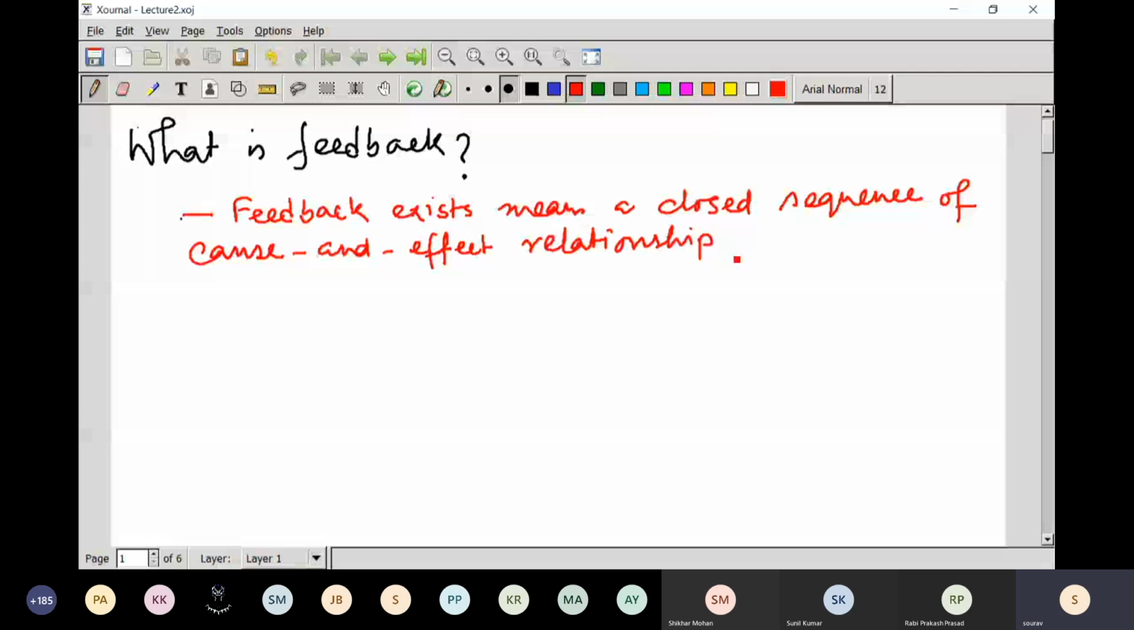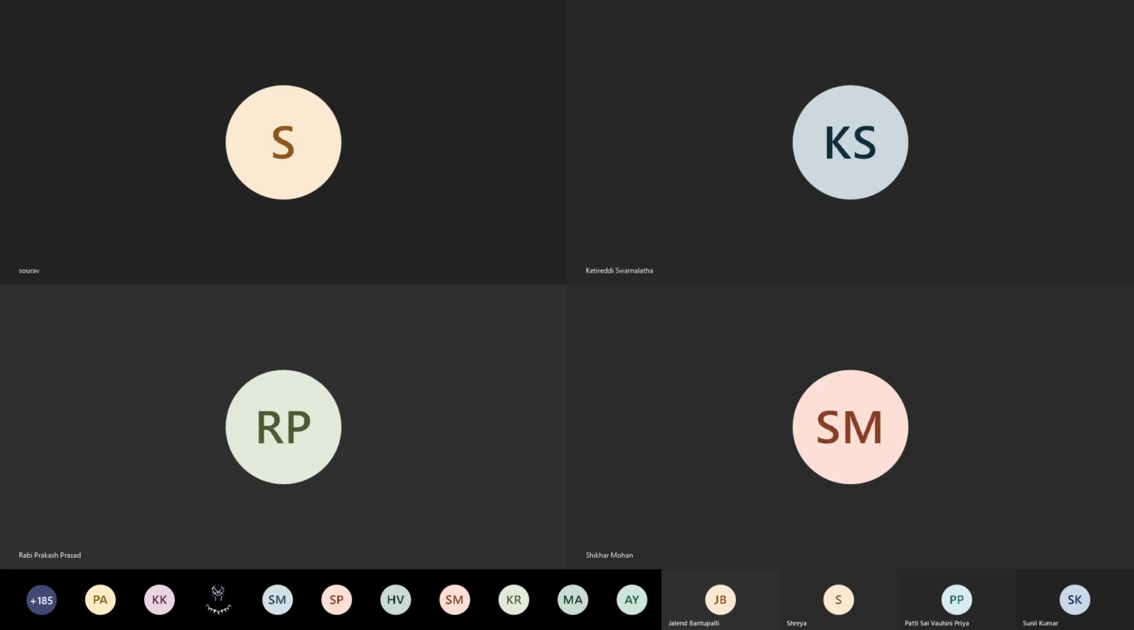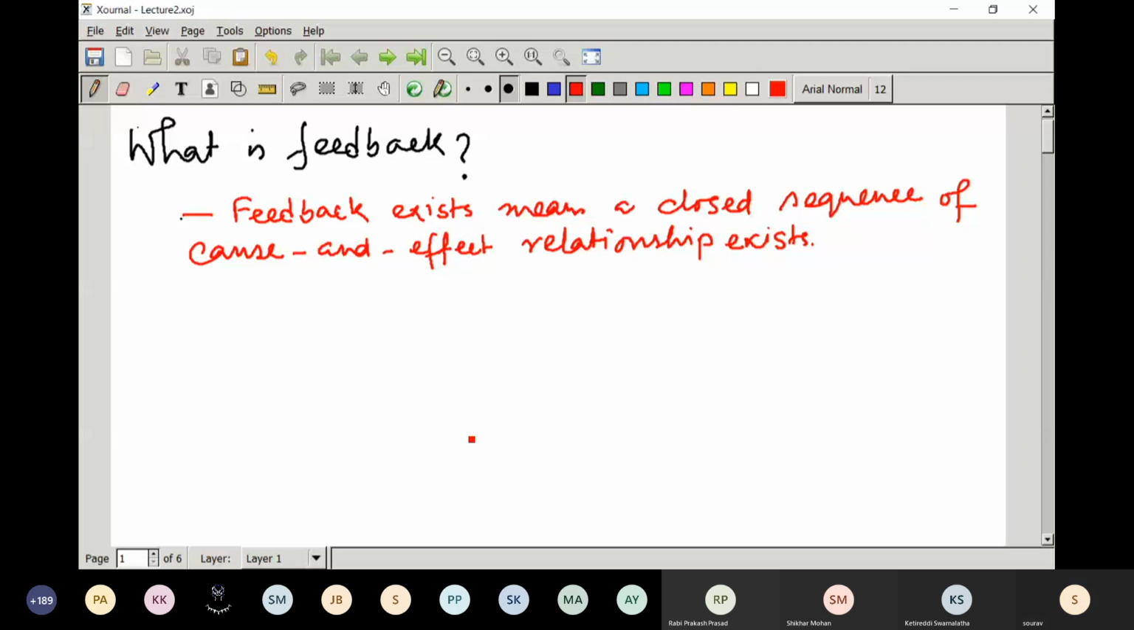Sir, we cannot see your presentation. I mean your screen. Let's see what happens. Can you see it now? Yes, sir, we can see. I think some problem is related to the image team. I don't know what is going on.